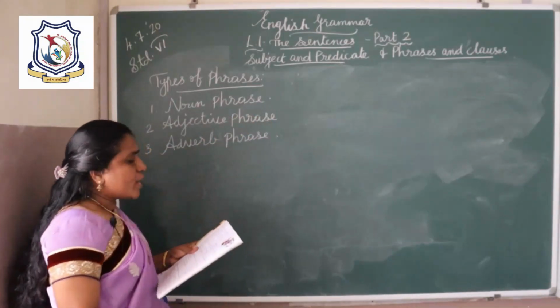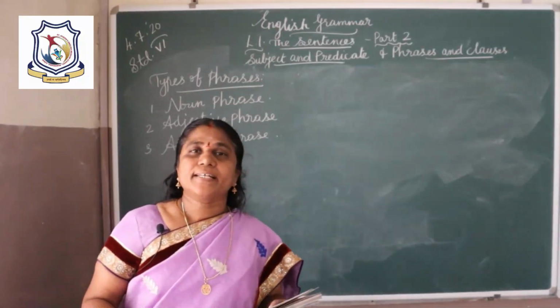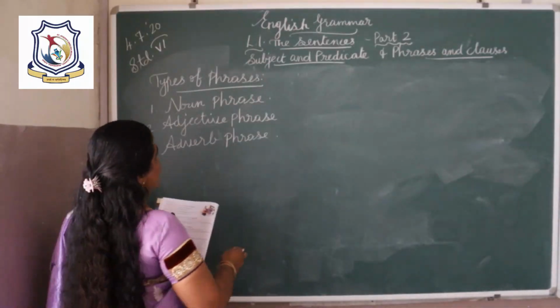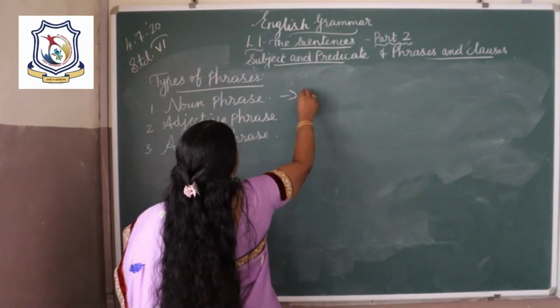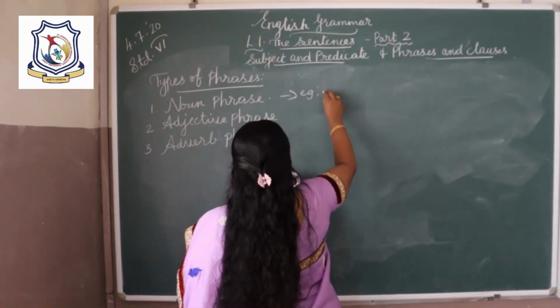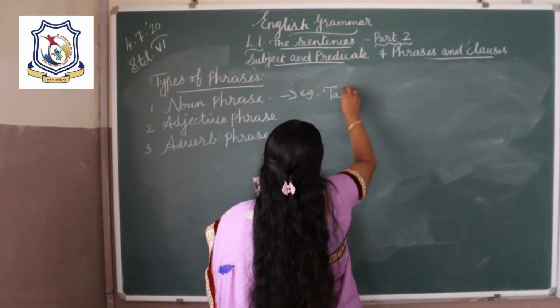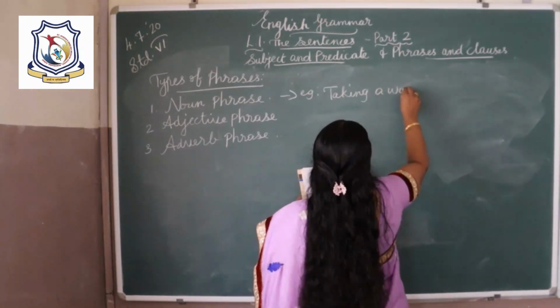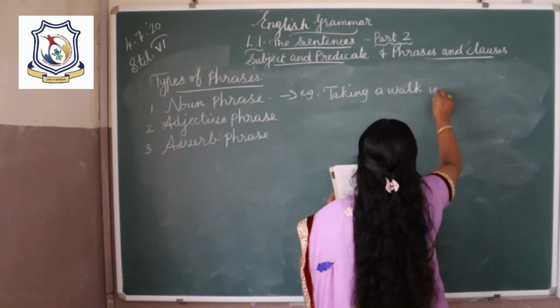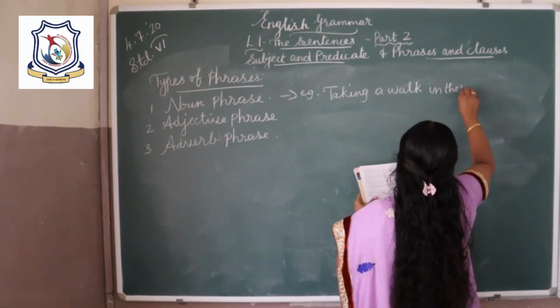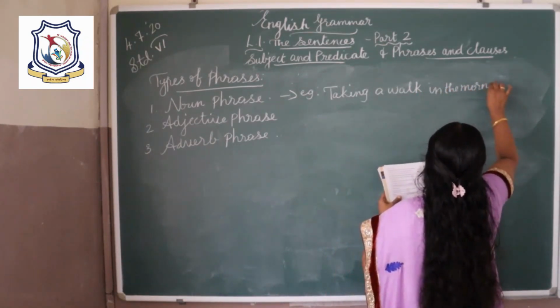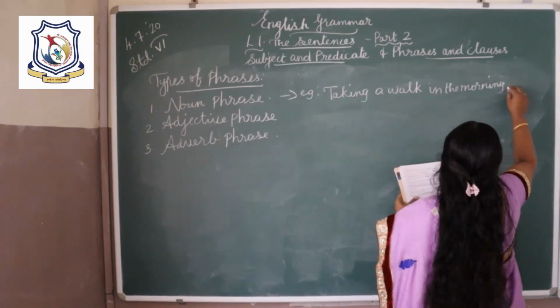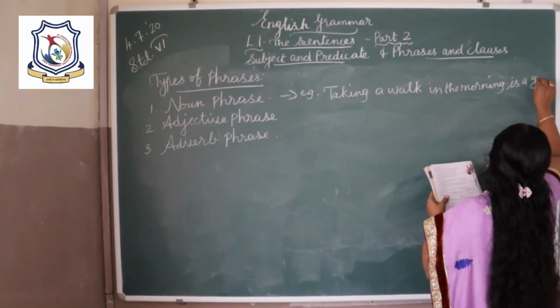First one, noun phrase. A noun phrase acts as a noun. For example, taking a walk in the morning is a good habit.